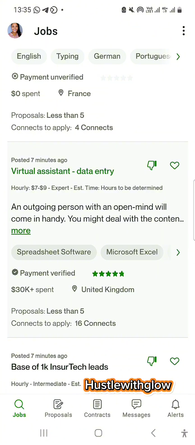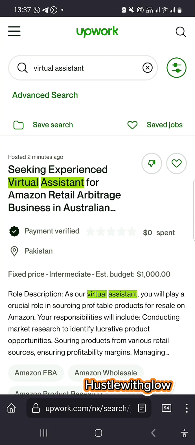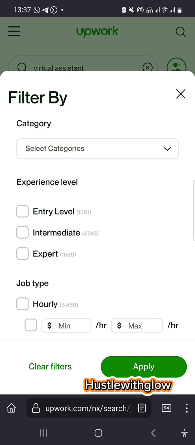For a beginner right now, go ahead and do the work that is going to give you your good reviews. Don't look at the money for now. So as soon as you've gotten your foundation, then go ahead and start applying for these big ones that give you big money. Now I'll click on this filter button. Now you can see. Now I'm going to pick entry level.